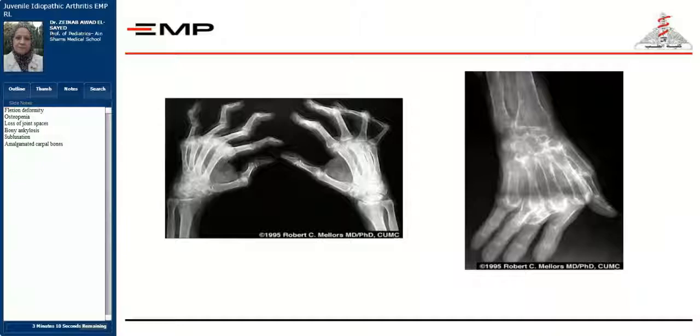In the X-ray on the left-hand side, the flexion deformities are very obvious. We can see that some joints have lost joint spaces in the interphalangeal joints of the right hand, and a bony ankylosis also is seen. There is loss of the spaces between the carpal bones. If you look to the left hand, in the photograph on the left side, you can see that there are flexion deformities. Some joints have lost the interphalangeal spaces, and we can see subluxation in the ring and little finger, also in the thumb of the hand on the left hand of this patient.